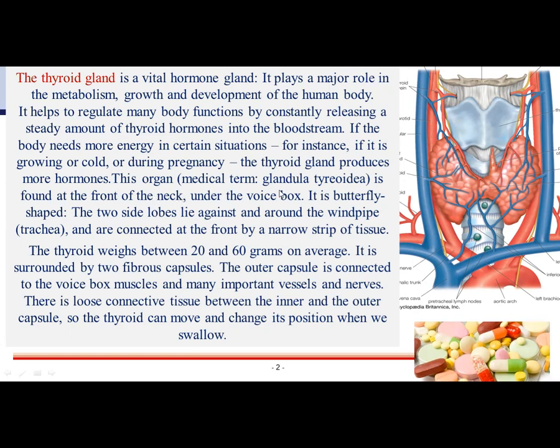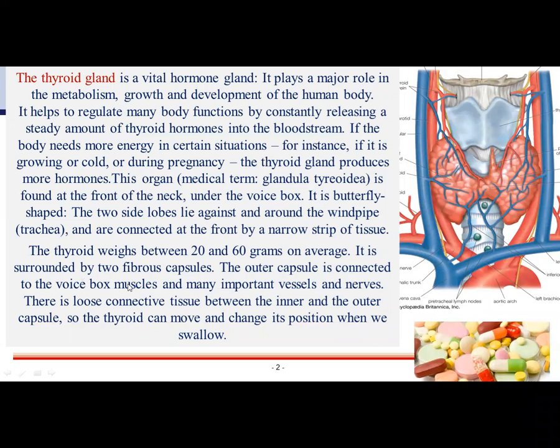This organ, medical term glandula thyroidea, is found in the front of the neck under the voice box. It is butterfly shaped. The two side lobes lie against and around the windpipe, the trachea, and are connected at the front by a narrow strip of tissue. The thyroid weighs between 20 to 60 grams on average. It means it can weigh between 20 to 60 grams.